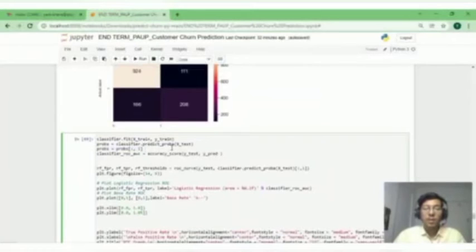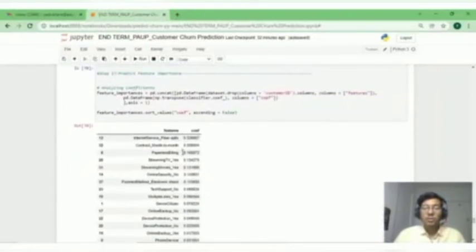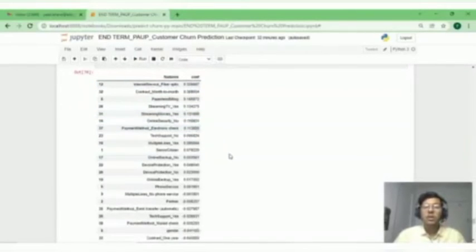This gives us the probability of a customer, the propensity of the customer to churn in the coming months. We also print the feature importances, which is the importance of a variable.